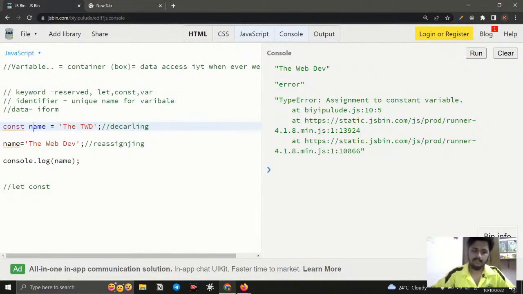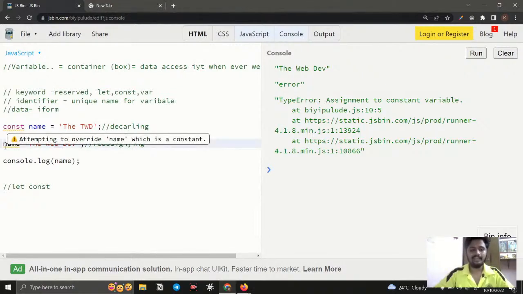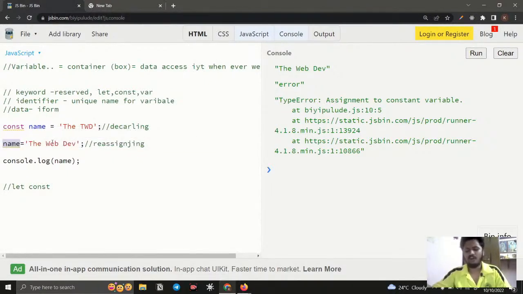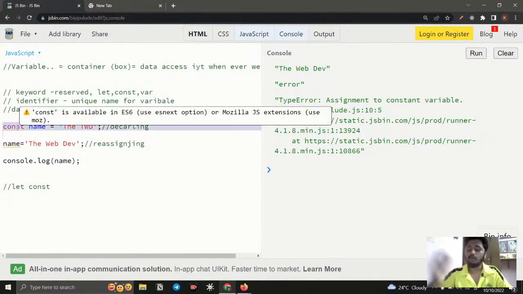For example, I get a name from a user, and the user has some white spaces that I don't want, so I need to remove them. I use something to do that and reassign it, and instead of creating a new variable, I can reassign and store it like this. So reassigning is common.